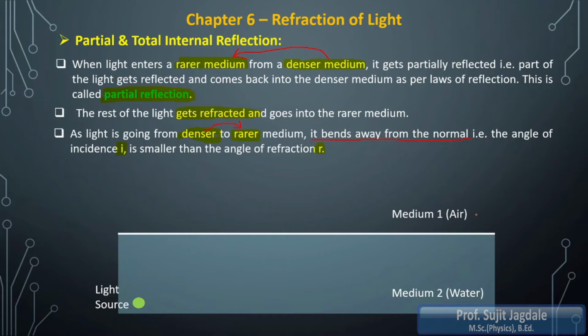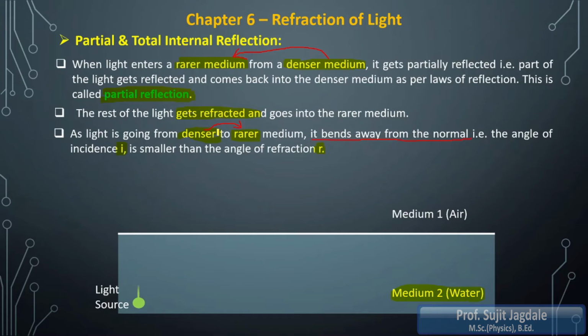Now here I am going to consider one light source, because without that light source we are not going to get the light waves. From where we are going to get the light? From one particular light source. So this is a point source which is emitting the light waves, and it is sending the light waves outside. Now if you see the position of that light source, it is present in medium 2, that means it is present in water. So whatever light waves are emitted from that light source are going to travel, according to our condition, from denser to rarer medium.